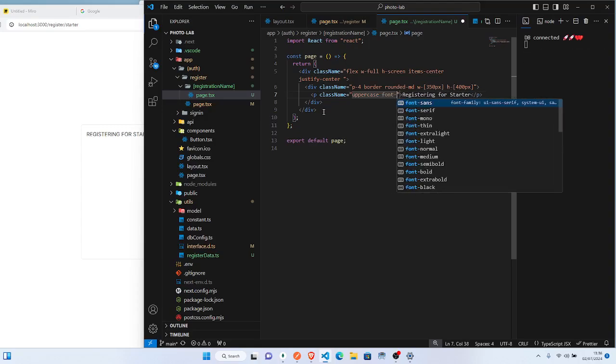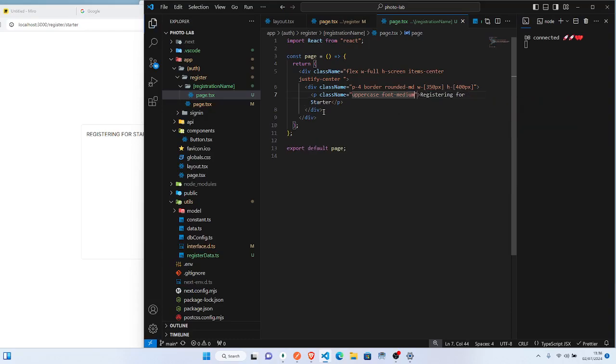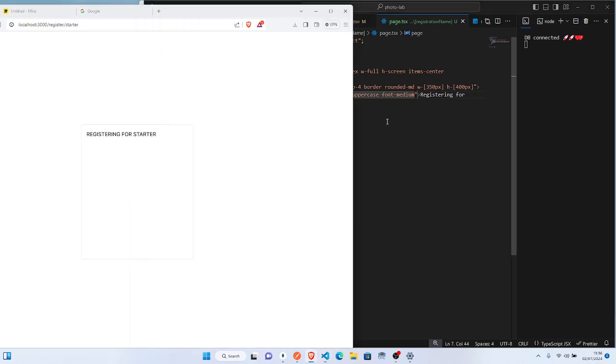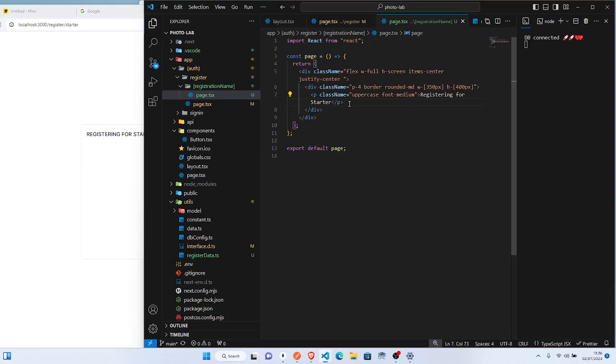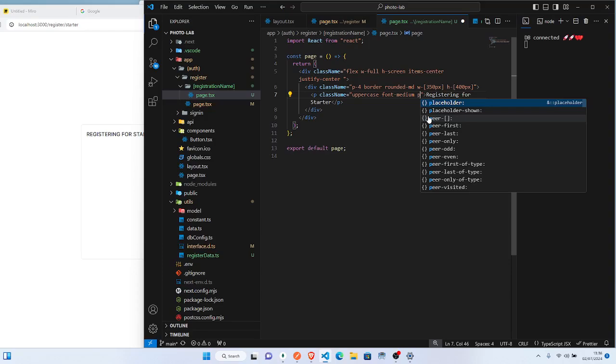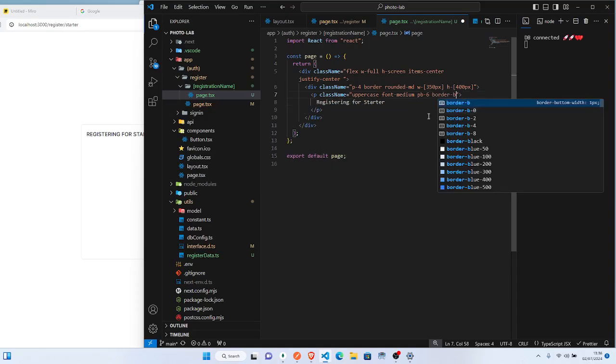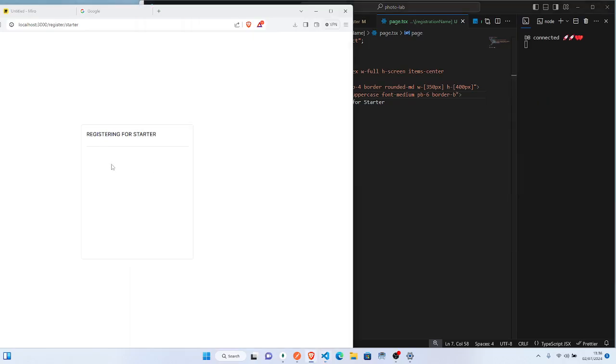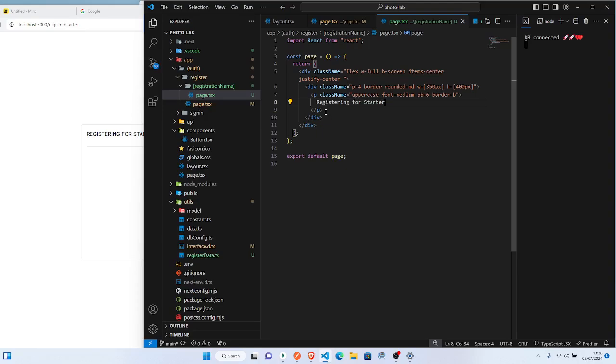Then maybe the font, make it be medium. Okay, so they a little bit bold. Okay, good. So I go say make the padding bottom be like maybe 6, then make it get border bottom, so that it go separate the form we want put from every other thing.